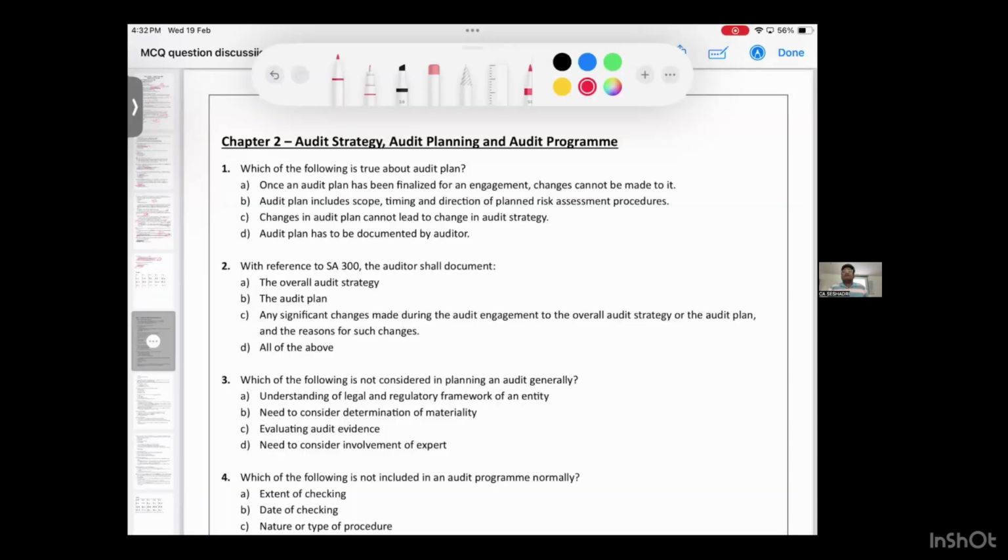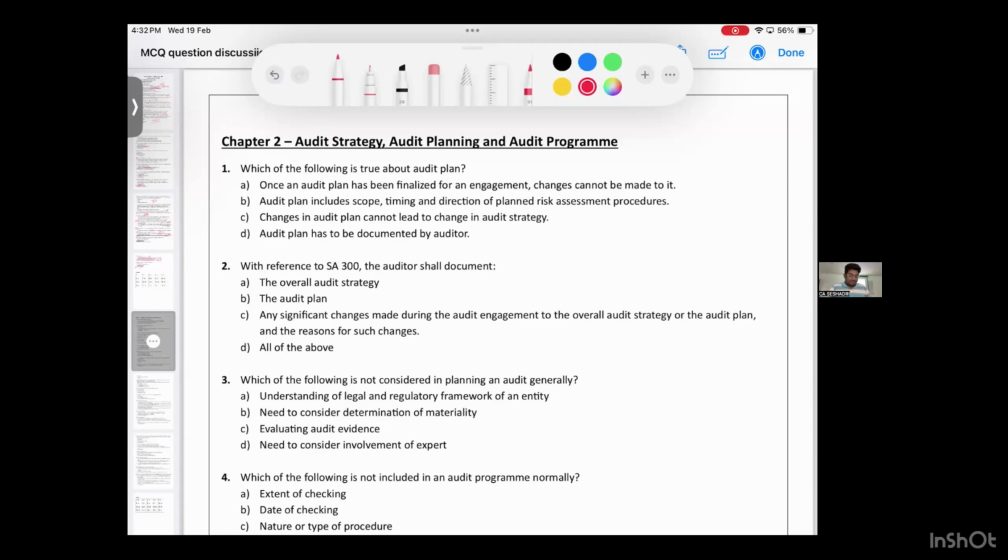Welcome to yet another MCQ session. Today, what are we going to see? Chapter number 2, the three things mentioned in SA 300: strategy, planning and audit program. I hope you have already studied this chapter before watching these MCQs.